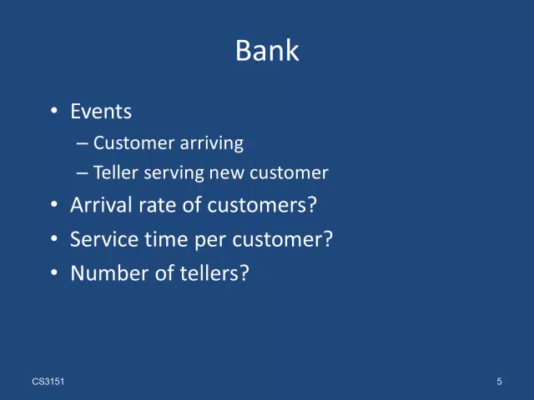The events that change the length of the line are A, the arrival of customers, and B, when a customer leaves the line because a teller is available to serve a new customer. Before starting the simulation, some data has to be gathered. In particular, we need to determine the arrival rate of customers and the service time per customer. When running the simulation, we need to determine how many tellers should be used.